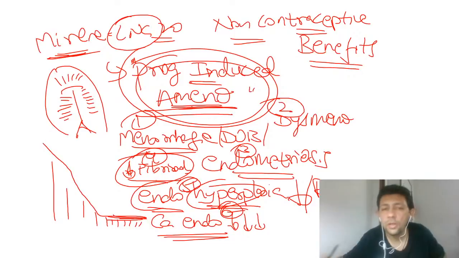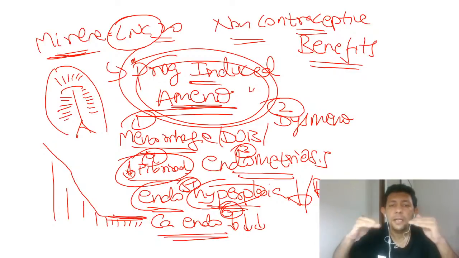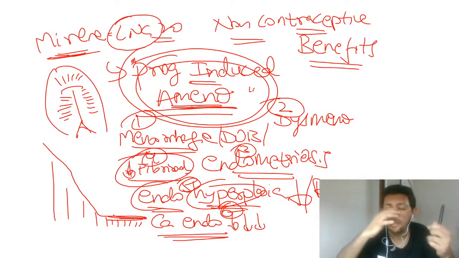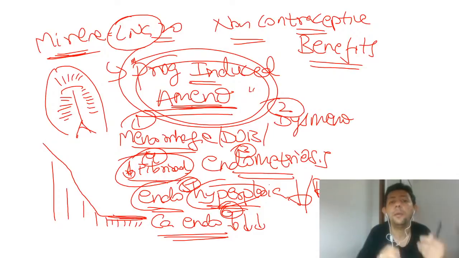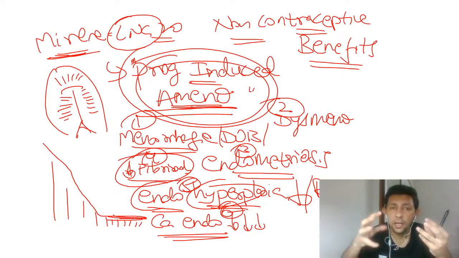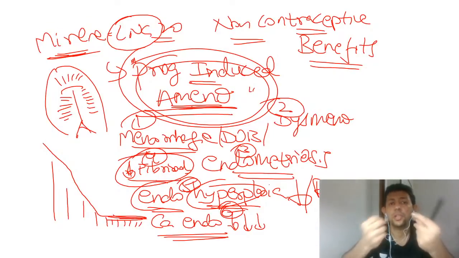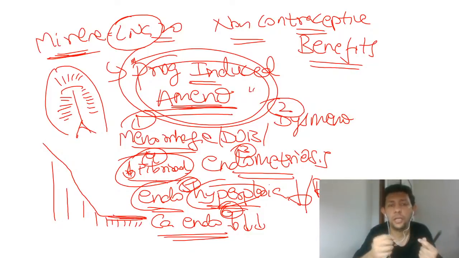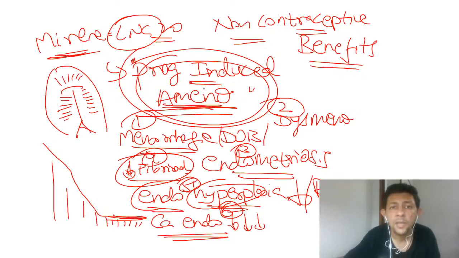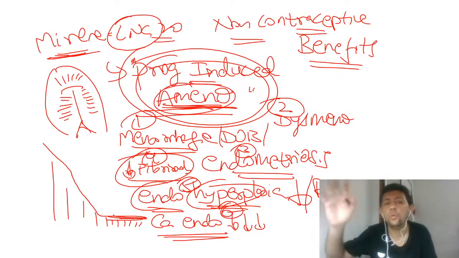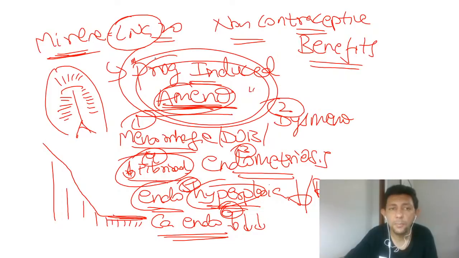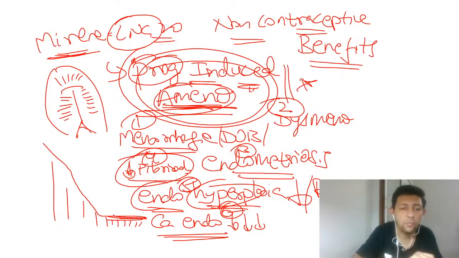Don't worry about it. Please understand this, just one point to clarify: the mentality of Indian ladies, and ladies across the world, is that, sir, menses I should get every month, otherwise inside the uterus some kachra will get accumulated. Sir, kachra jama ho jayega. So no, please understand one thing: when you insert a Mirena and the menses stop, it is nothing to worry at all. Why is it nothing to worry? Because it's a progesterone induced amenorrhea.